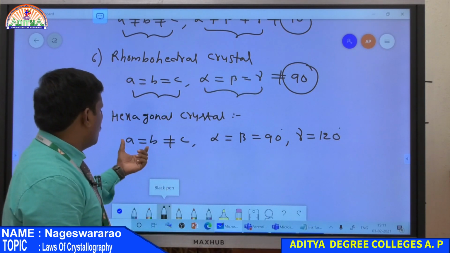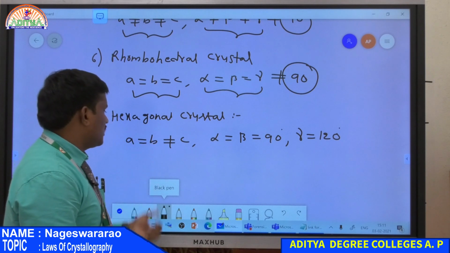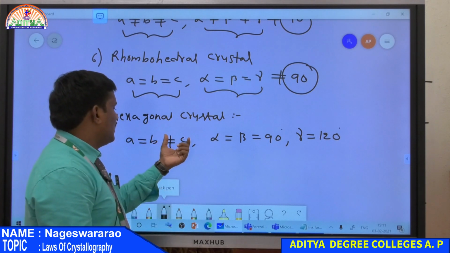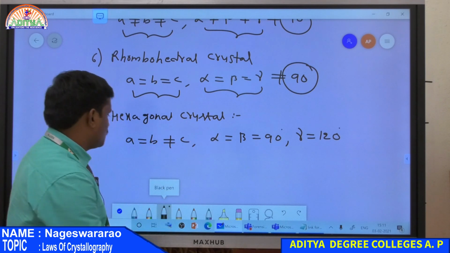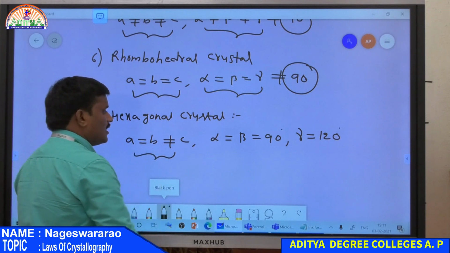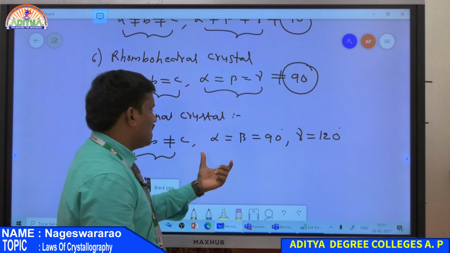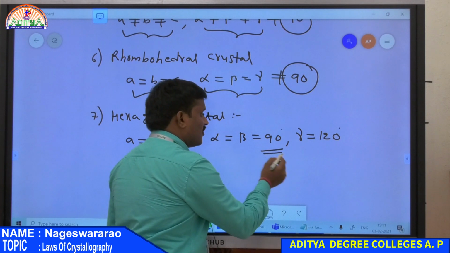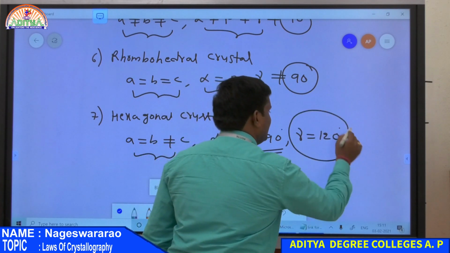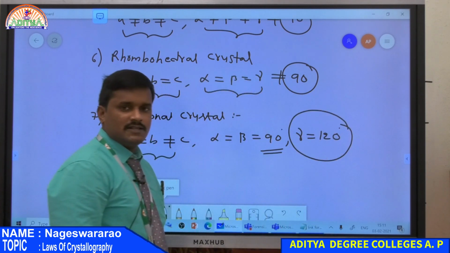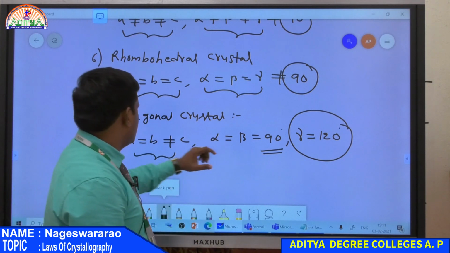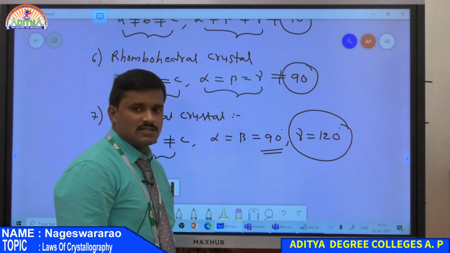So it means only two lengths, along x and y, are equal, but not equal to the length along the z axis. Only two angles are equal and also equal to 90 degrees, but one angle is greater than 90, that is 120 degrees. Then such a crystal is known as a hexagonal crystal.